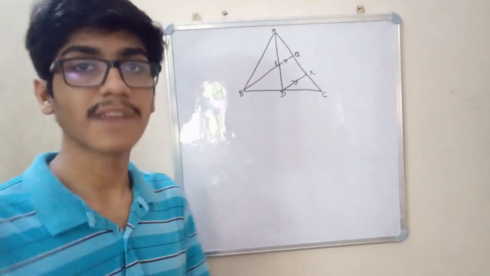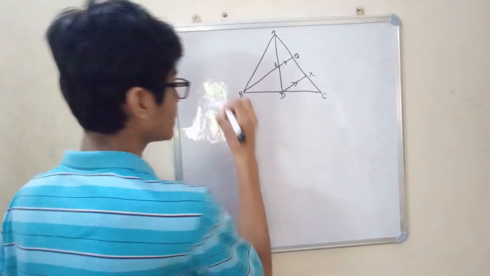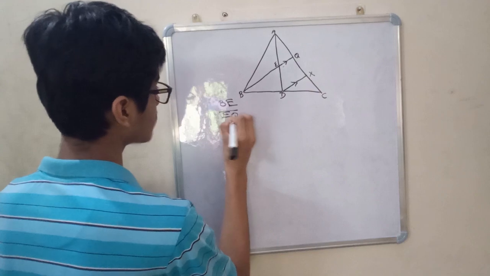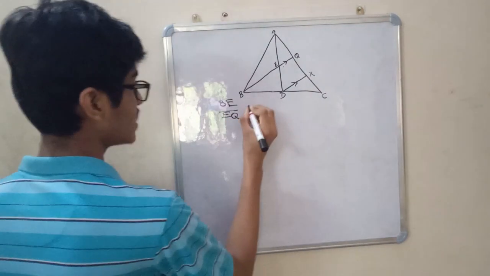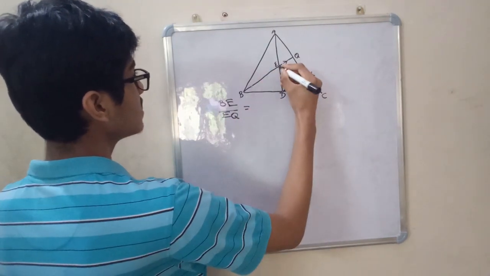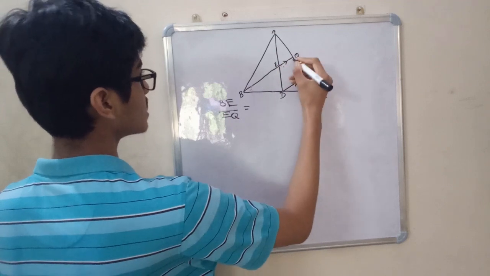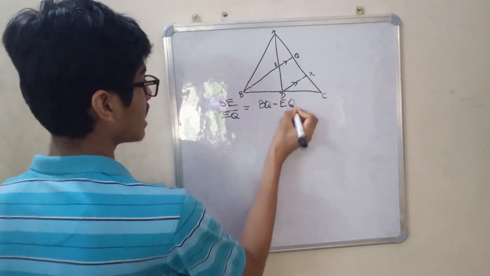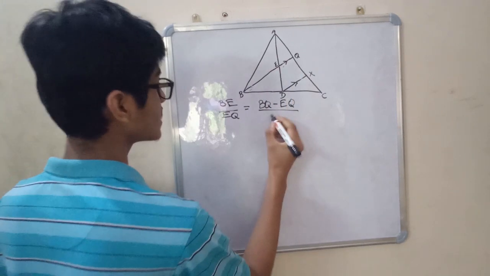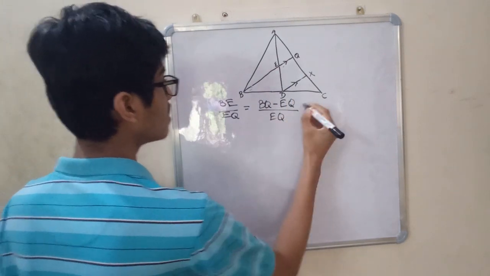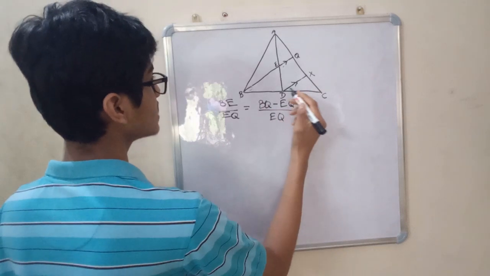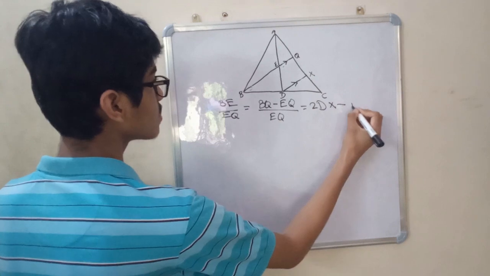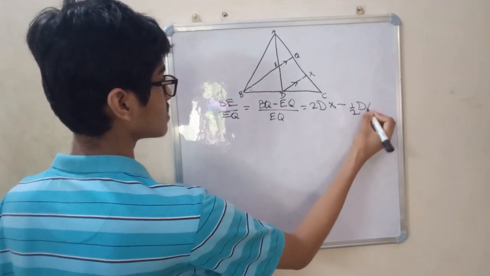Now let's move on to the final proving. We had to prove that BE upon EQ was equal to 3:1. Now let's see. BE can be written as BQ minus EQ, and EQ can be written as EQ, we can't do anything about it. BQ, we derived, is equal to twice DX, and EQ was equal to half DX.